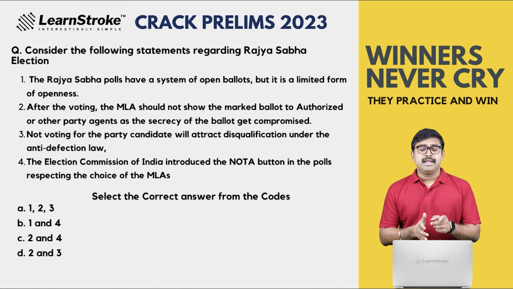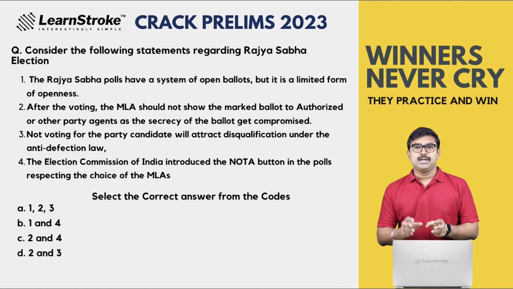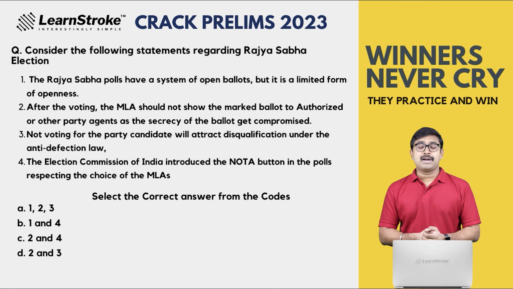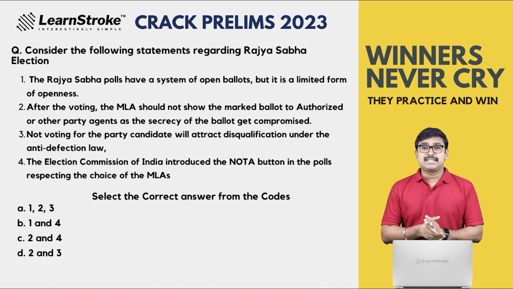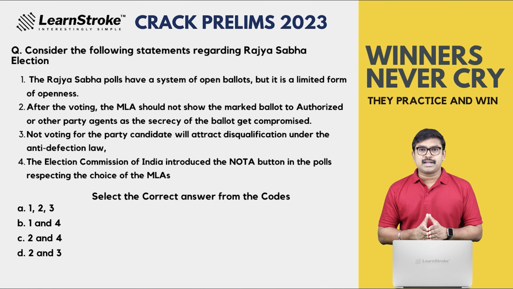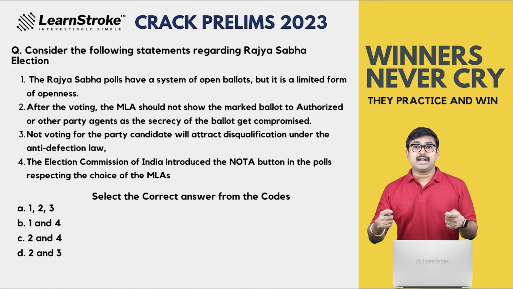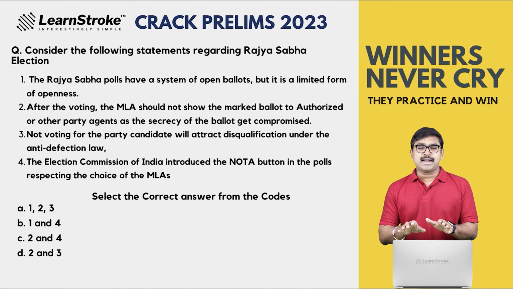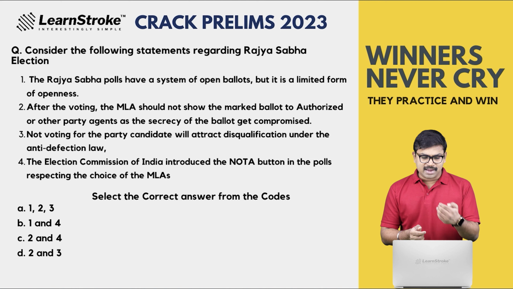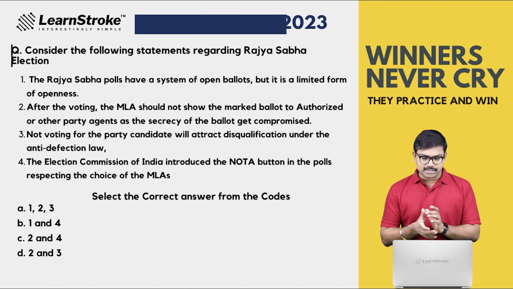Fourth one: the Election Commission of India introduced the NOTA button in the polls respecting the choice of MLAs. Absolutely true. The Election Commission did launch NOTA in the Rajya Sabha election, but later, on Supreme Court orders, it was struck down, saying that this is not a Lok Sabha election, which is based on universal adult suffrage. It is based on proportionate voting, and that is why NOTA should not be accepted here. The Supreme Court gave a notification on this. So what is the answer? Let's see the answer.